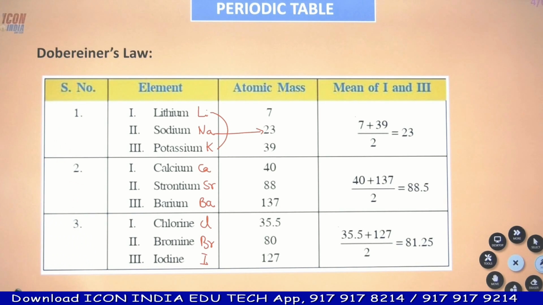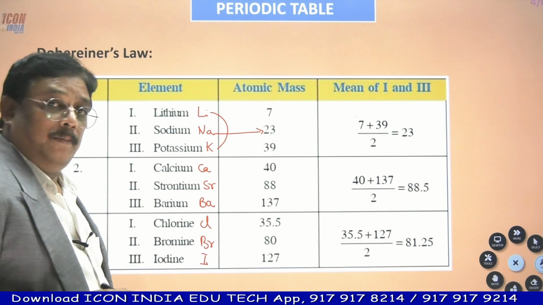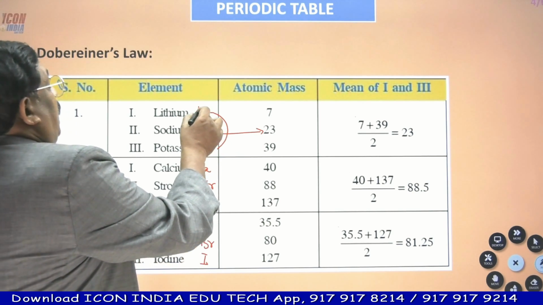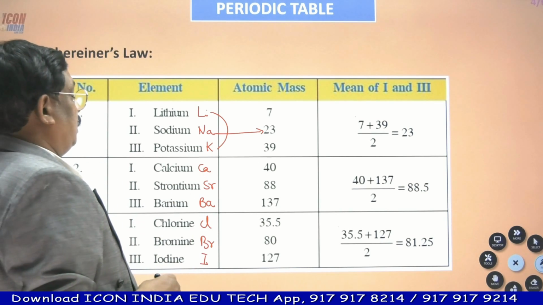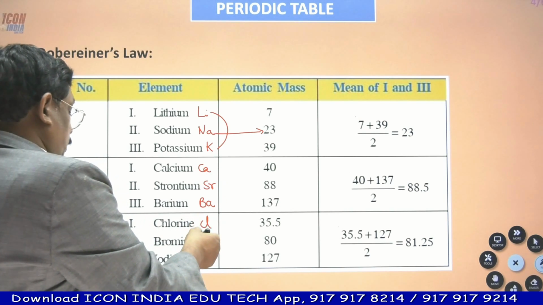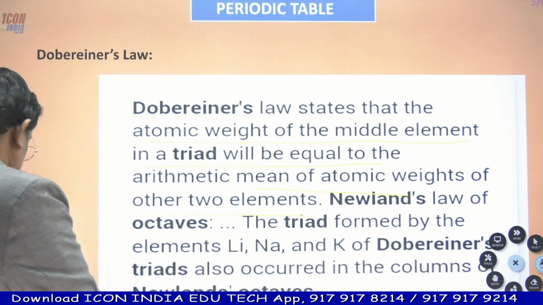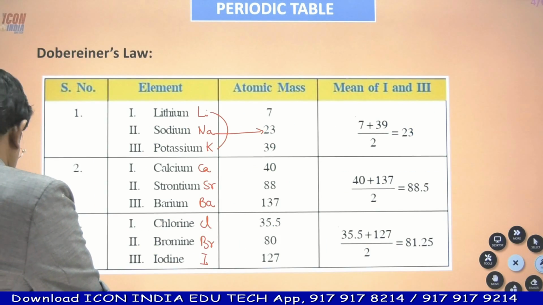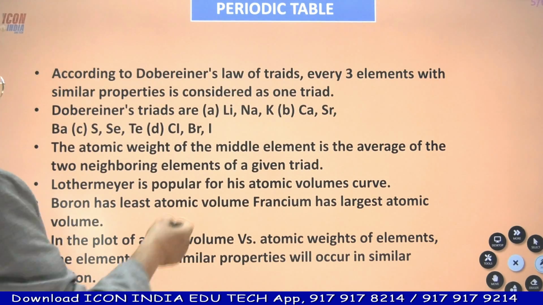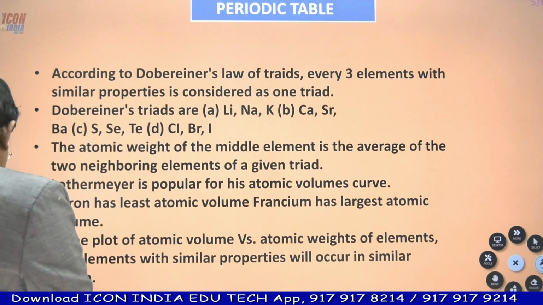This is how, when you arrange three elements as a group in the increasing order of atomic weight, the middle element's atomic weight is found to be the average of the other two. Lithium, sodium, potassium; calcium, strontium, barium; chlorine, bromine, iodine; and even sulfur, selenium, tellurium can be taken as examples for Dobereiner's triads theory.